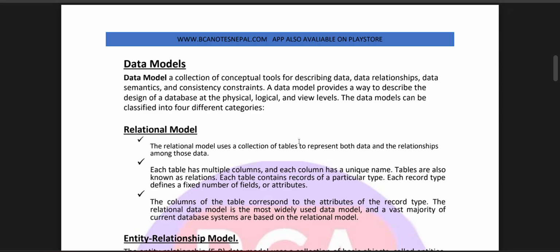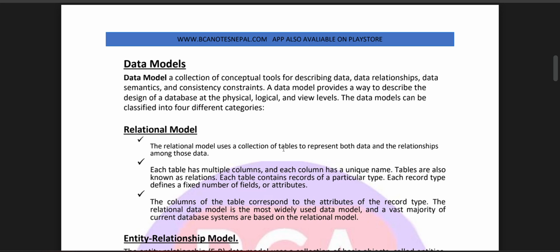Relational model: the relational model uses a collection of tables to represent both data and the relationships among those data. Each table has multiple columns, and each column has a unique name. Tables are also known as relations. Each table contains records of a particular type. Each record type defines a fixed number of fields or attributes. The columns of the table correspond to the attributes of the record type.